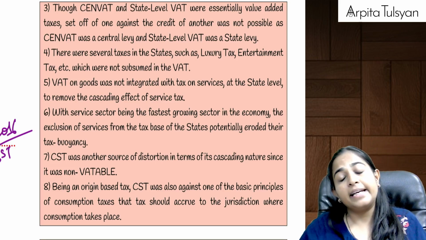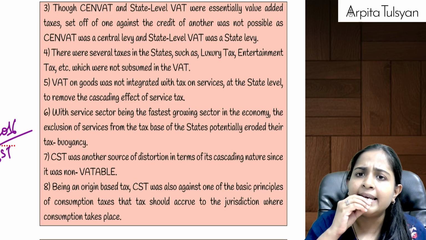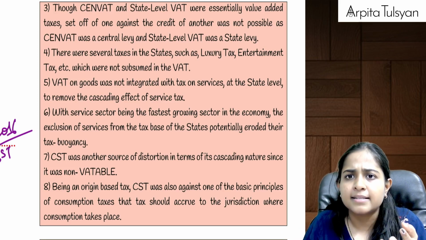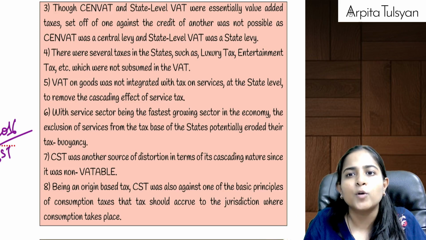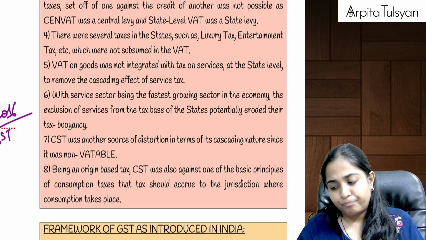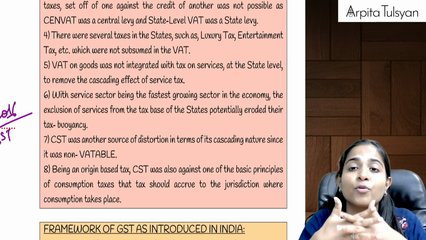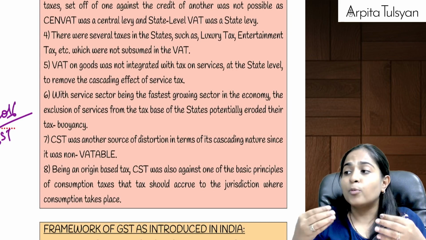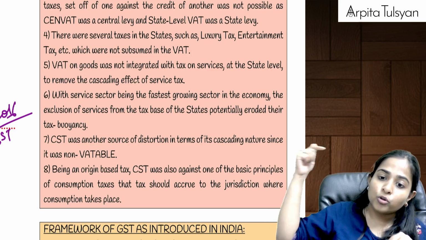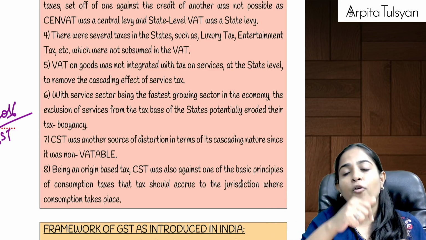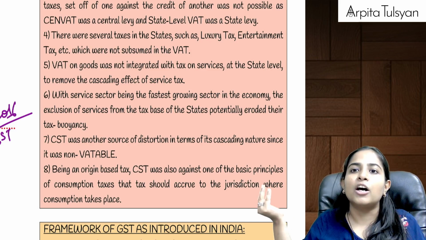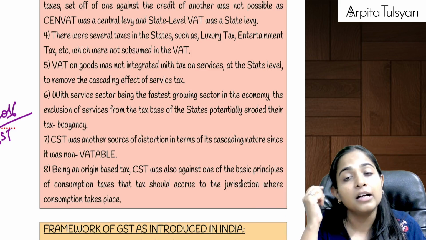Right? Then in the old regime, there were many multiple taxes which were levied by the state government. Luxury tax, purchase tax, taxes on advertisement. What nonsense. Multiple taxes. Now they have gone. Now only one tax, that is your GST. Then VAT and service tax were not integrated. Means let's say to provide you some teaching services, if I am purchasing some goods, I will be paying tax on those goods also, plus I will be paying the tax while providing the services also. There was no credit available, right? Because again, different governments: VAT state government, service tax central government, right?